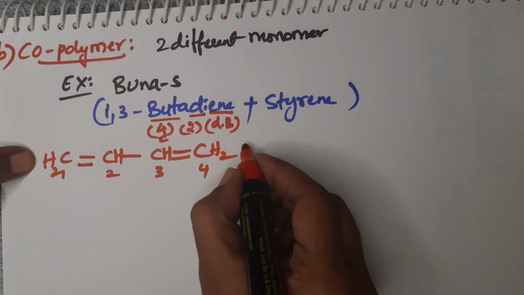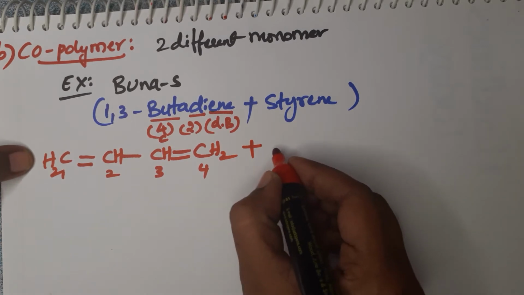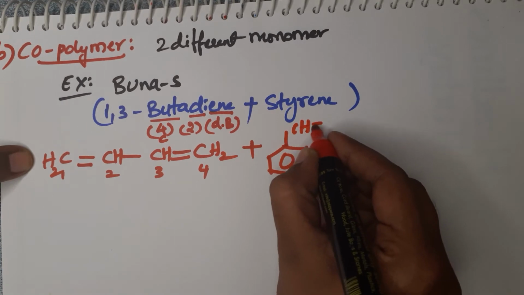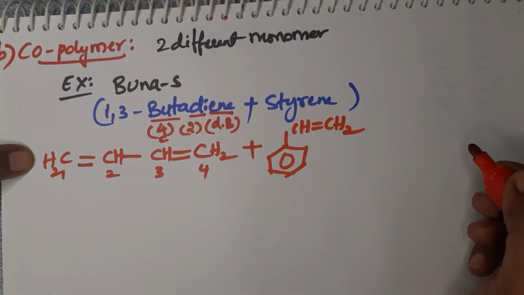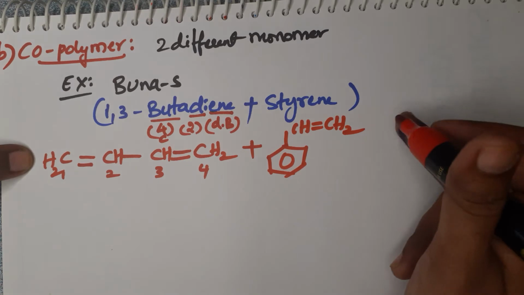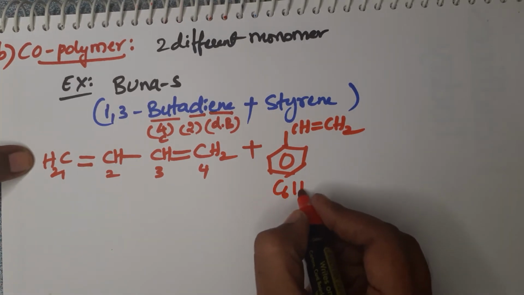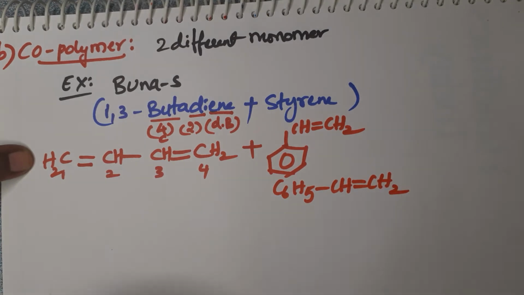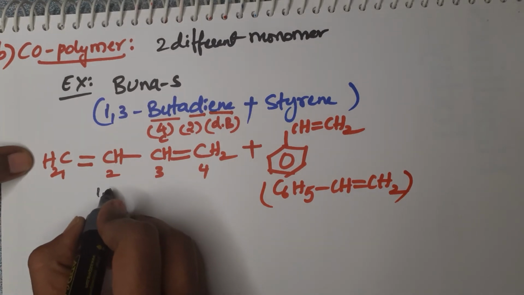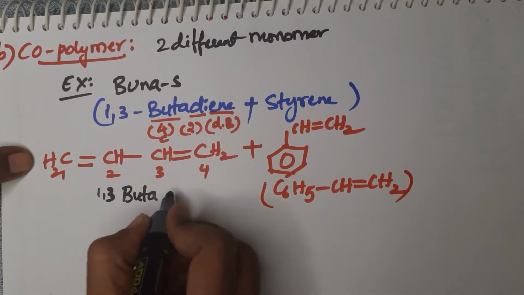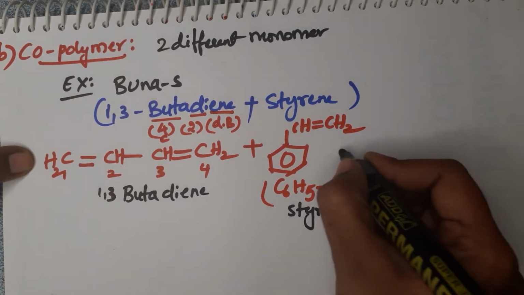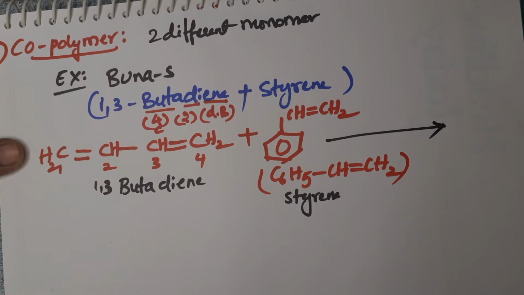Next one, styrene. Styrene means on a benzene ring, an ethylene molecule is there, CH double bond CH2. So this is called styrene. Simply we can write C6H5 CH double bond CH2. This is the structure of styrene. And here is the 1,3 butadiene, and here is the styrene. These are involved in the addition polymerization.